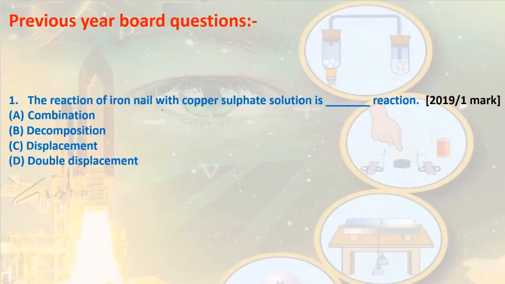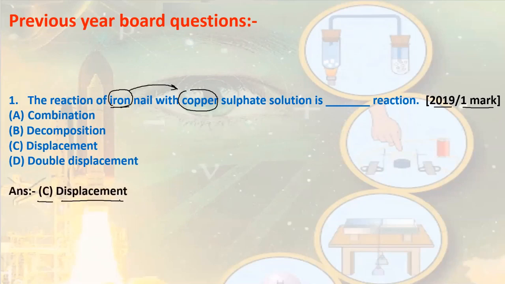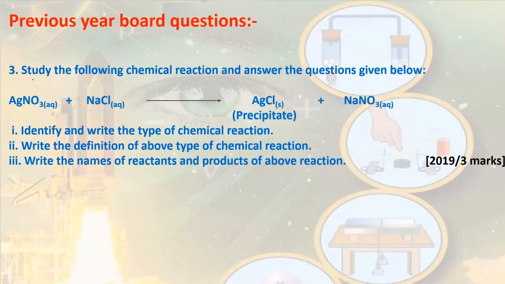The reaction of iron nail with copper sulfate solution is dash reaction. This was asked in year 2019 for 1 mark. We know that iron nail contains iron which is more reactive than copper. So iron can displace copper. Hence the answer to this is C, displacement reaction. Here is the next question.